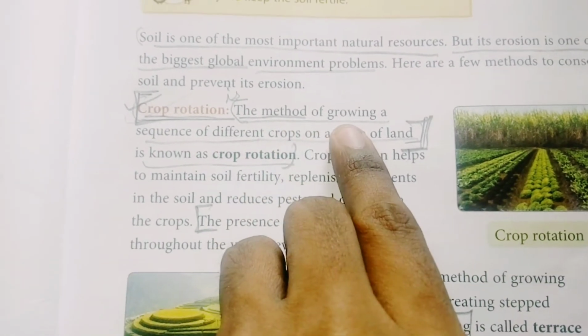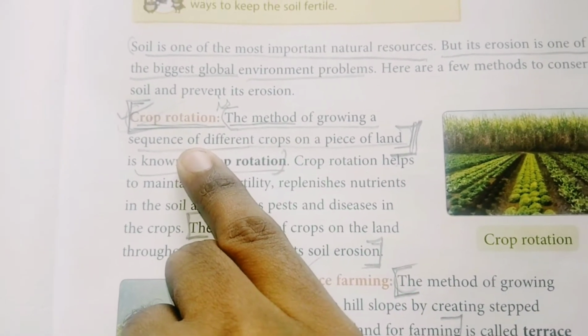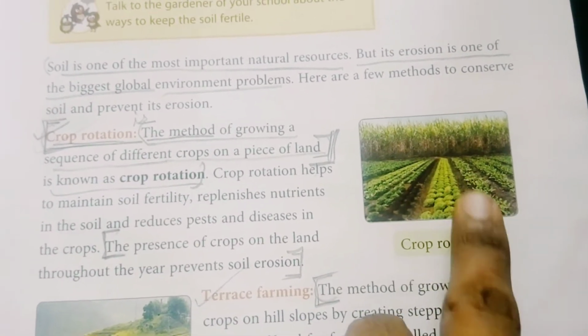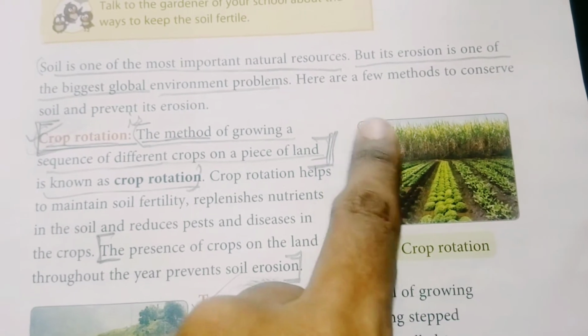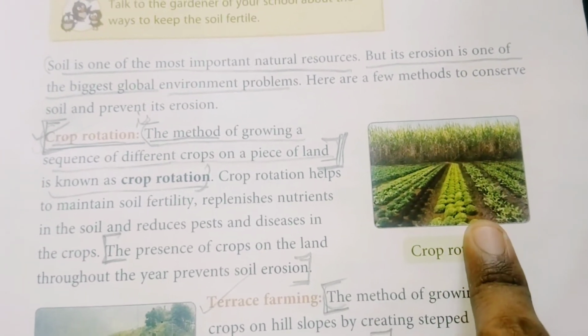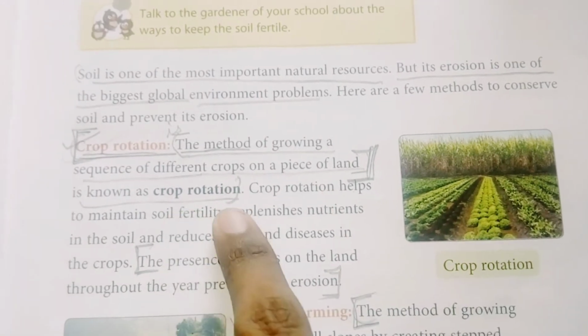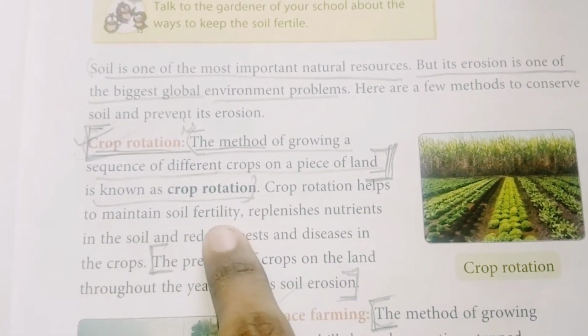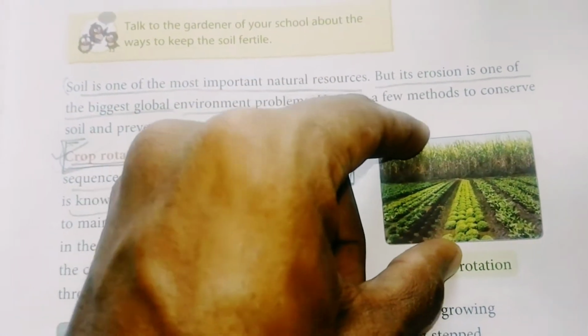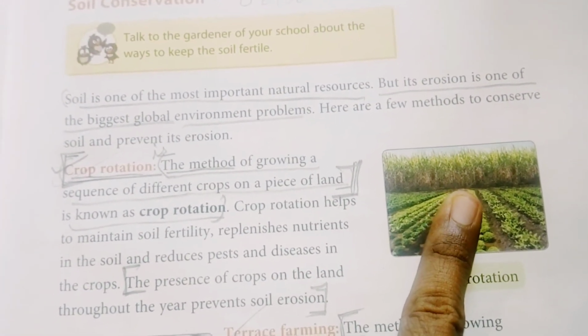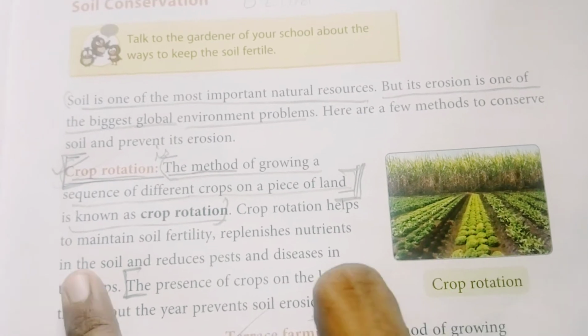This method means growing the crops in a sequence on a piece of land. See, it is given that by sequence the crops are grown. Maintaining this sequence on a piece of land is what is known as crop rotation. And it helps to maintain the fertility of the soil, and it replenishes or renews the nutrients in the soil.